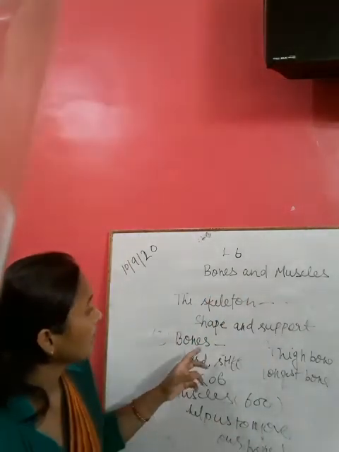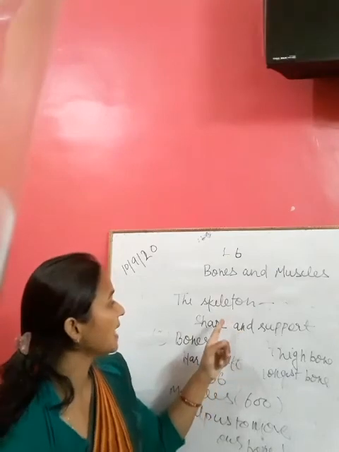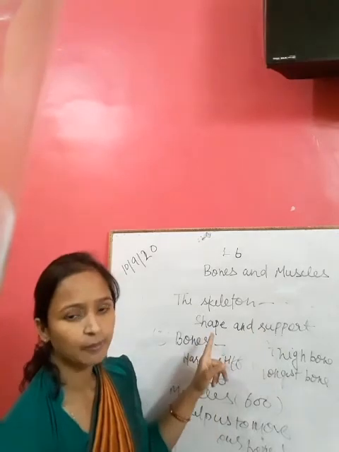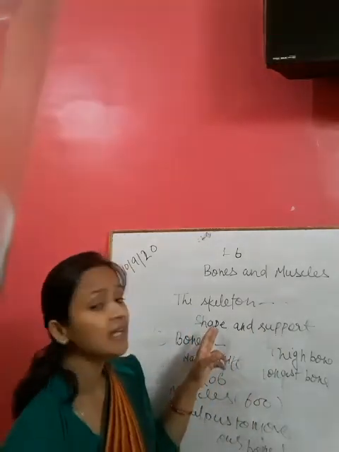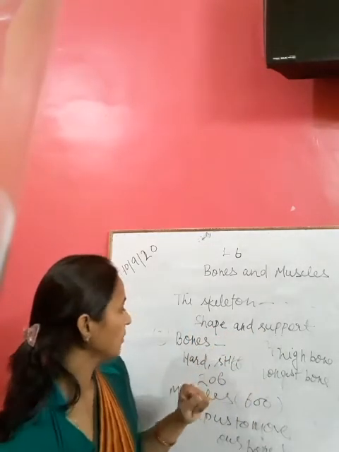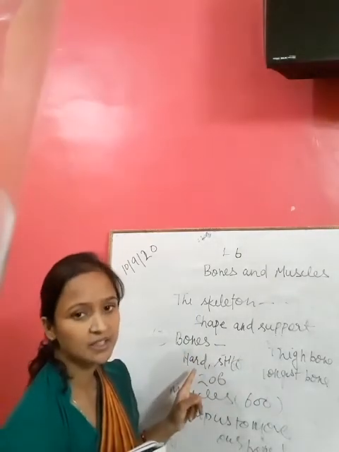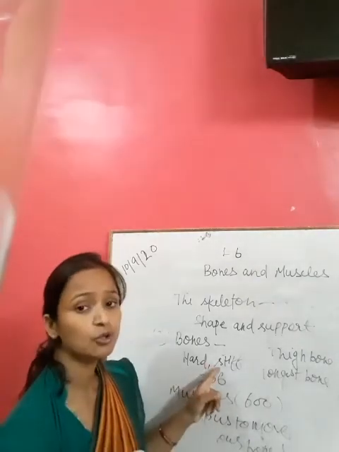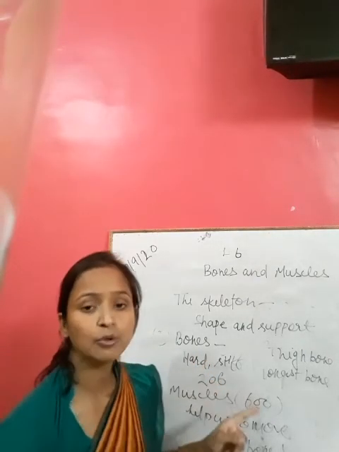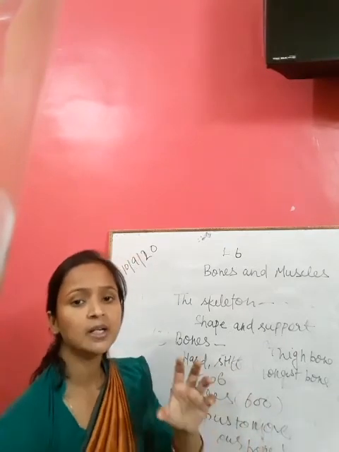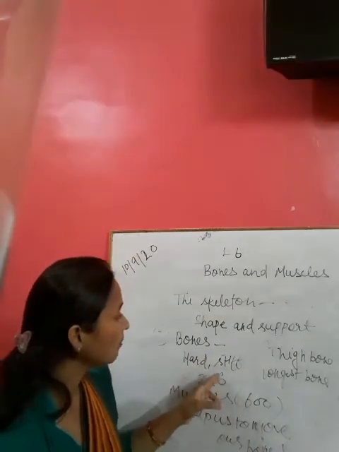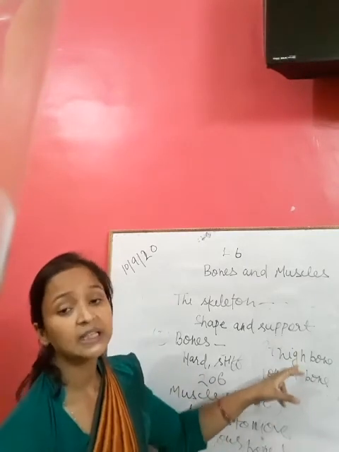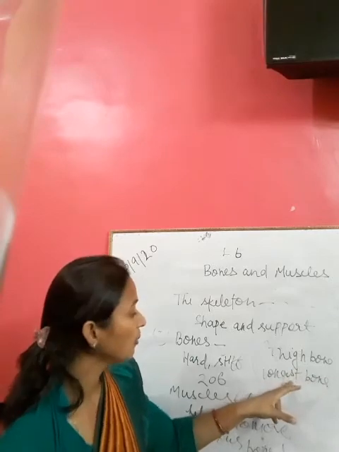In chapter 6, what is the function of the skeleton? The skeleton gives shape and support. Bones are hard and stiff, and 206 bones are present in the human body. How many bones are there in the human body? 206. And the thigh bone is the longest bone in the human body.